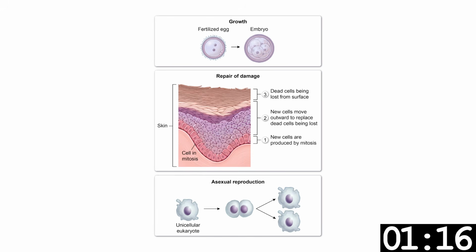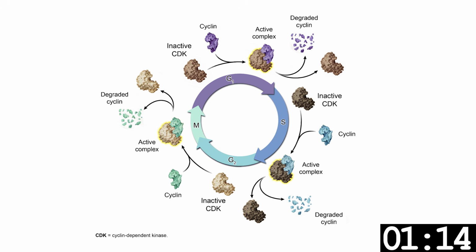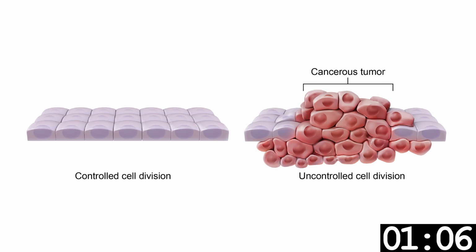Mitosis is essential for growth, tissue repair, and asexual reproduction. To coordinate all of this, the cell uses internal controls and checkpoints, some regulated by cyclins and CDKs. What happens when these controls fail? The result can be uncontrolled cell division, which can lead to cancers.